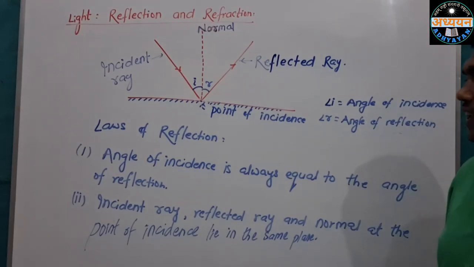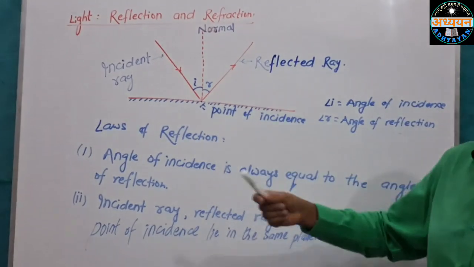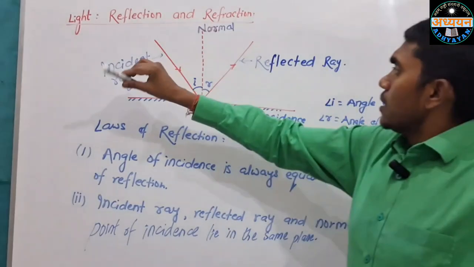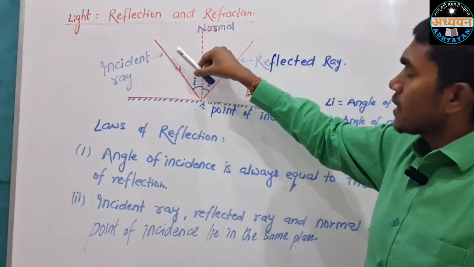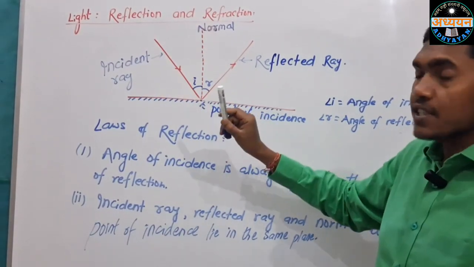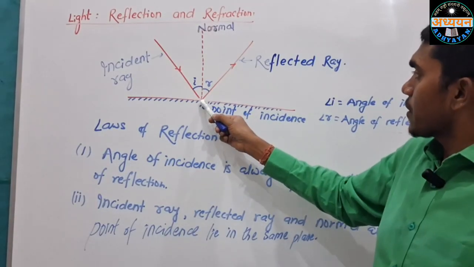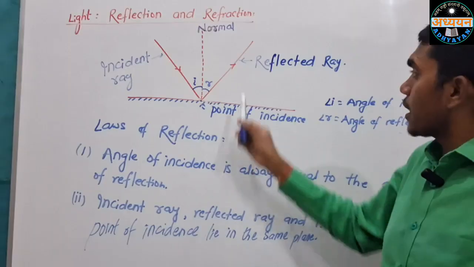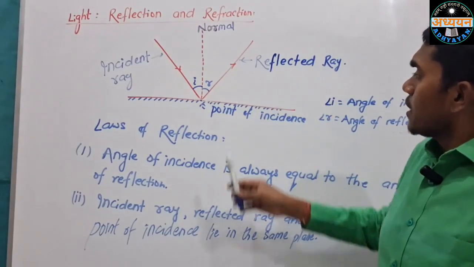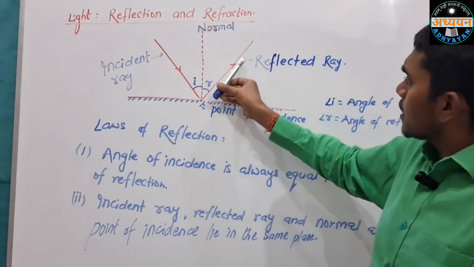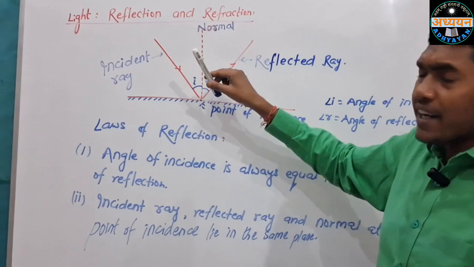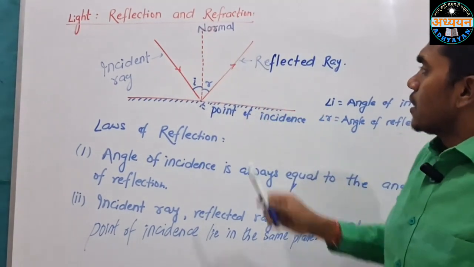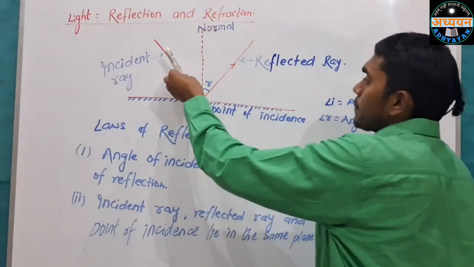This is reflection of light. It means, once again I make you understand about the incident ray that strikes the shiny surface. After striking, it bounces back in another direction. This direction will depend on how it strikes the surface.